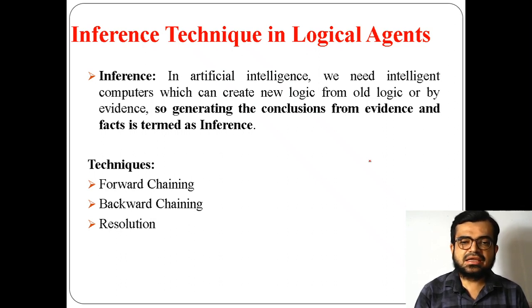That's why in artificial intelligence, whenever a computer uses artificial intelligence techniques, based on the present facts or the existing logic, either it creates a new logic, or it gives you a new conclusion, or it gives you a new fact. All of these come under the process of inferencing.